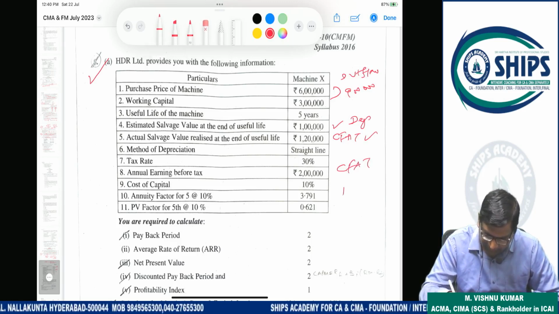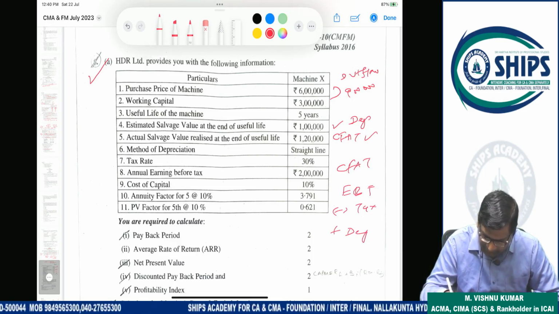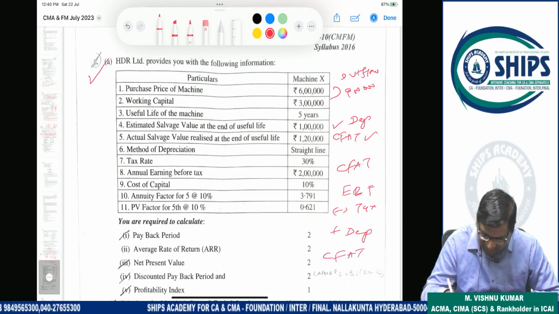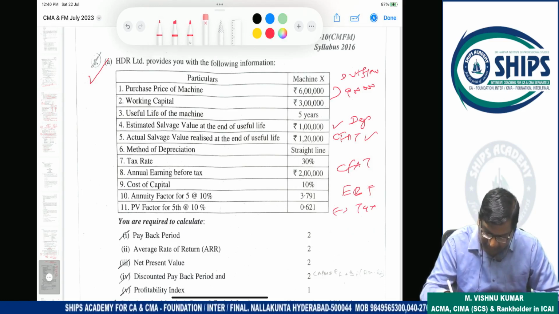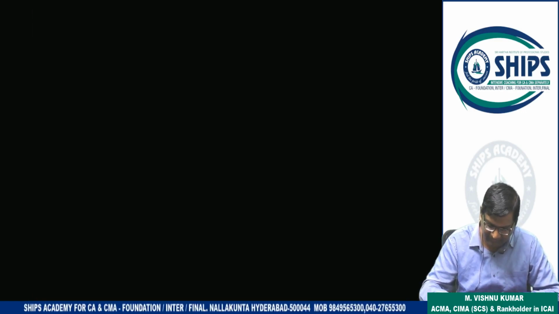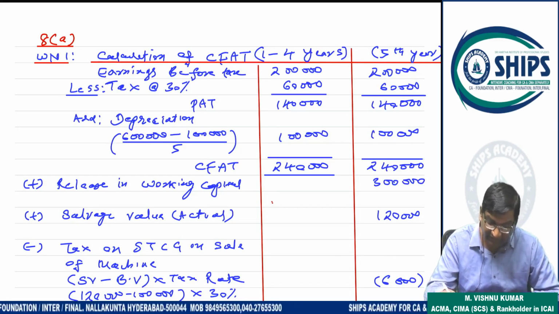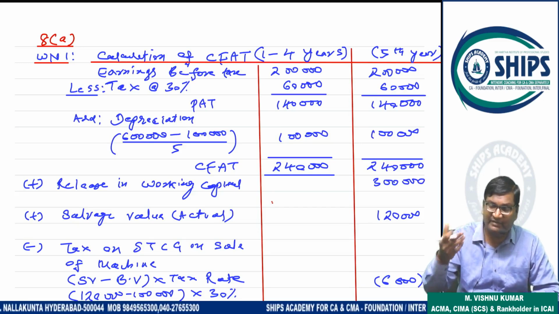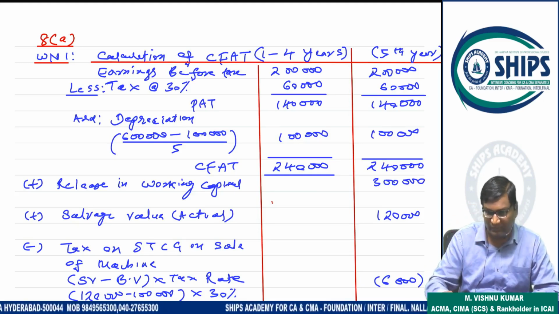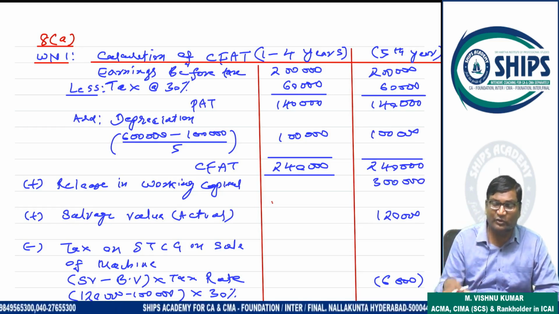So CFAT is what? Earning before tax minus tax plus depreciation. Then CFAT will come. This is for years 1 to 4. But the 5th year CFAT will change. For the first 1 to 4 years, earning before tax minus tax plus depreciation gives 240. But in the 5th year it will change. Why? Because working capital will be released. So this will be added in the last year's cash inflow, the terminal cash inflow. And your scrap value, the salvage value, will also come.